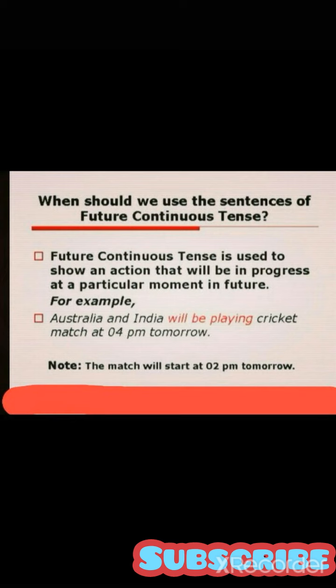The match will start at 2 p.m. tomorrow. The note is written here at the bottom of your page. The match will be started at 2 p.m. tomorrow. It is common sense that a cricket match is something that is not going to get over within 1 or 2 hours. If the match starts at 2 p.m. tomorrow, then definitely at 4 p.m. tomorrow, the activity of playing cricket match will be in progress. It will be going on. So you can make this sentence that Australia and India will be playing cricket match at 4 p.m. tomorrow. It is highlighting the action that will be in progress in future.